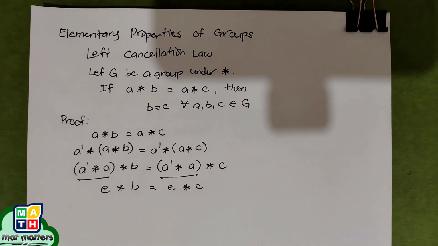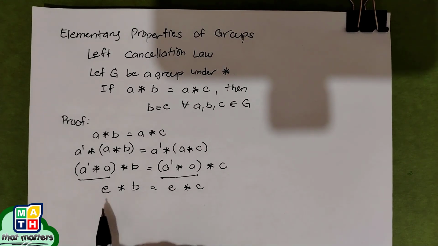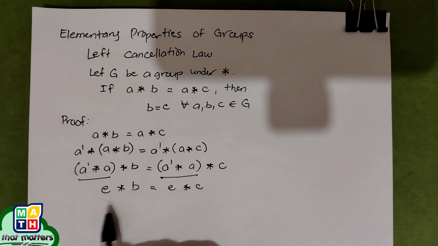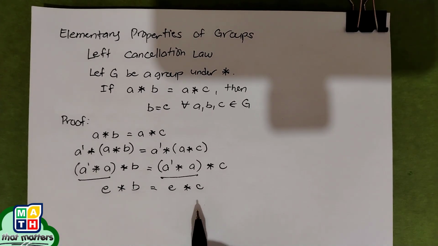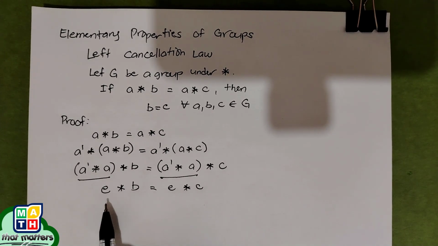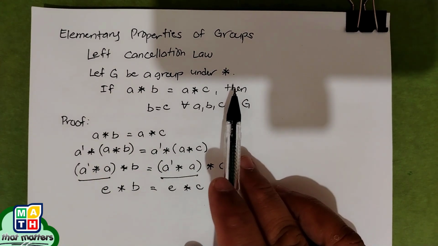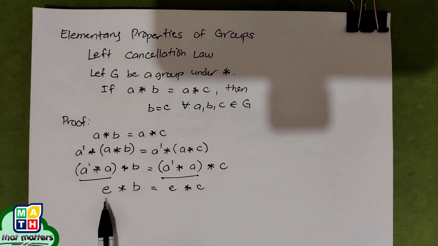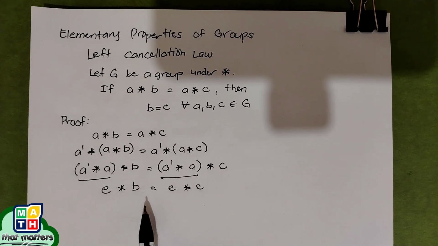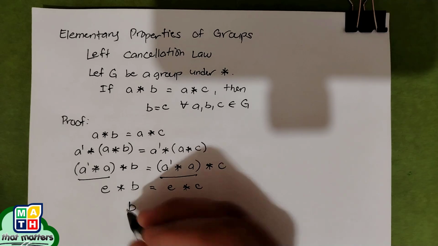The last part of this proof is simply taking the results of E star B and E star C respectively. Since E is the identity element of this group under operation star, automatically, if you operate it with any element, the result would be the element itself.